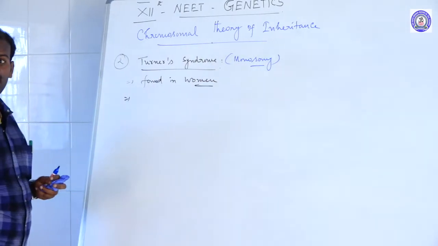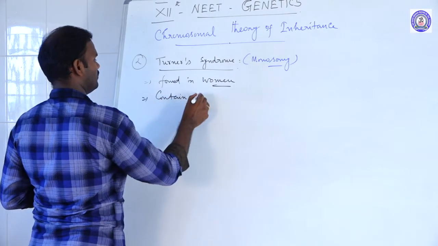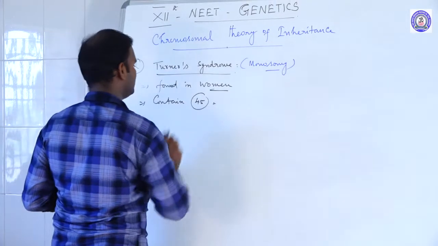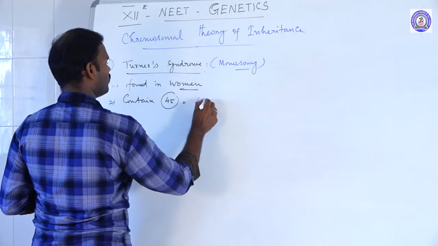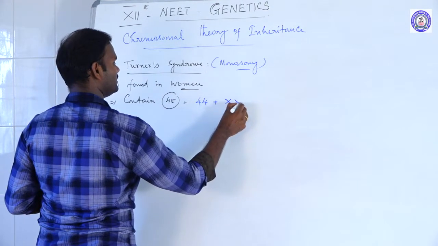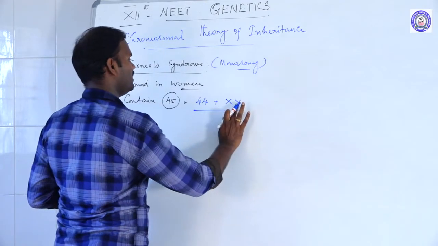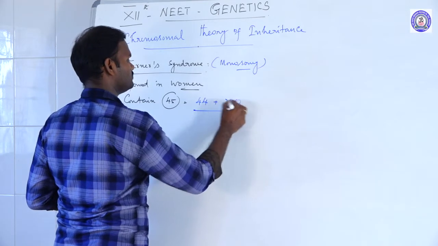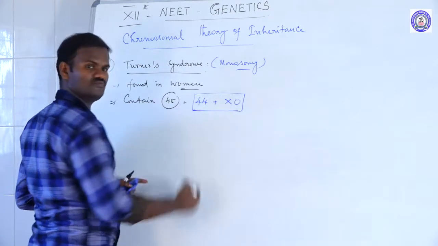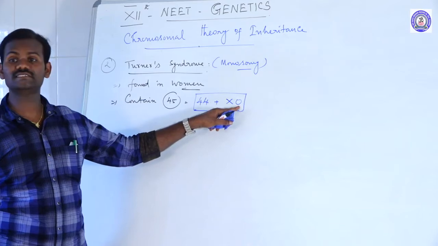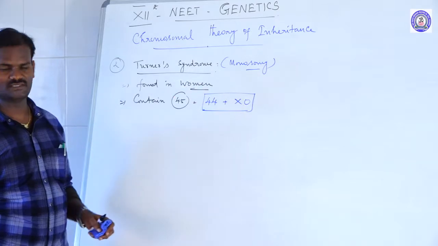The patient contains 45 chromosomes instead of 46. What is the genotype of a normal woman? 44 autosomes plus XX. But here one X chromosome is lost. So the genotype of the patient is 44 plus X0, due to the loss of one sex chromosome. That is why the patient contains 45 chromosomes instead of 46.